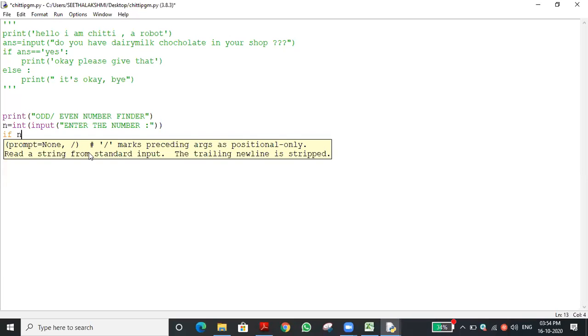Hello, start to think. The computer subject is not easy. I'm not threatening you, it will be very tough. It is not like that. It is very easy, but you have to use minimum sense, minimum thinking capacity. Then only you can do the program. If you're not thinking at all, see, I always like Steve Jobs. You know who Steve Jobs is? One of the founders of Apple Inc.